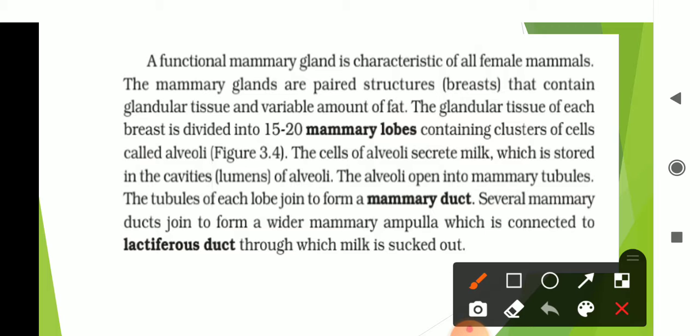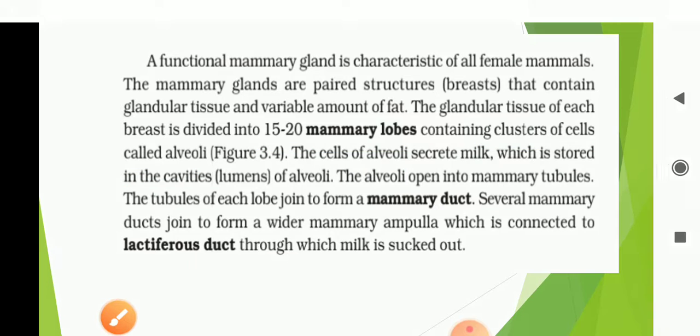From the theoretical point of view, the functional mammary gland is a characteristic of all female mammals. The mammary glands are paired structures, or we can call them breasts, that contain glandular tissue and a variable amount of fat. The glandular tissue of each breast is divided into 15 to 20 mammary lobes, containing clusters of cells called alveoli.